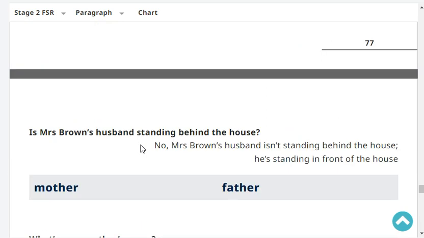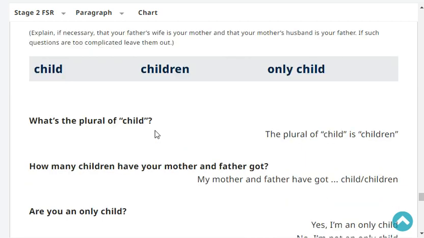Okay. Is Mrs. Brown's husband standing behind the house? No, Mrs. Brown's husband isn't standing behind the house. He's standing in front of the house. Very good.